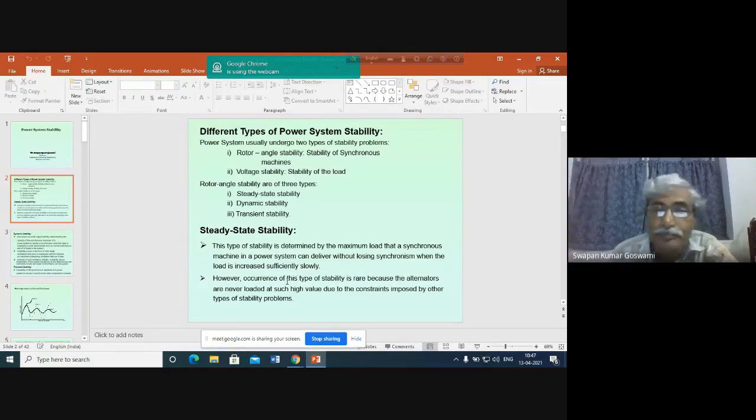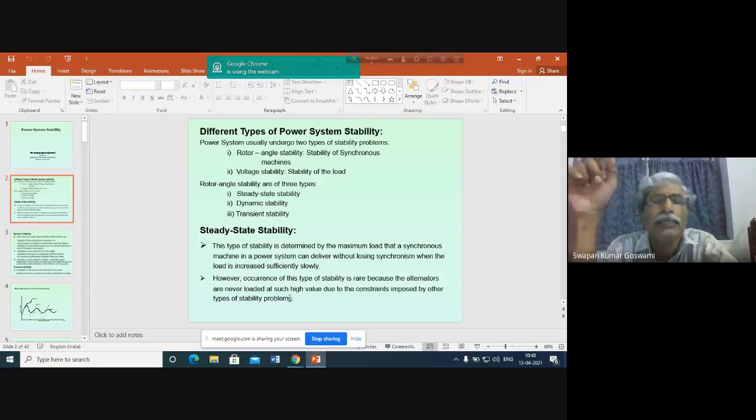However, you see that the occurrence of this type of stability problem is rare, because alternators are never loaded at such a high value due to the constraints imposed by other types of stability problems. So we have actually not discussed this issue previously. What we have discussed is the maximum possible load that the generator can deliver, and that load corresponds to the peak of the power angle curve, that is, delta equal